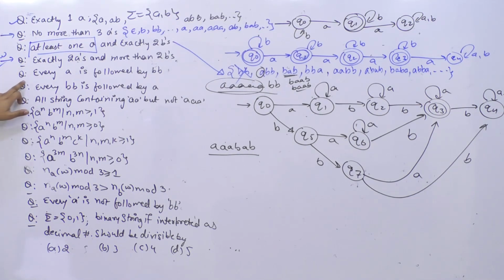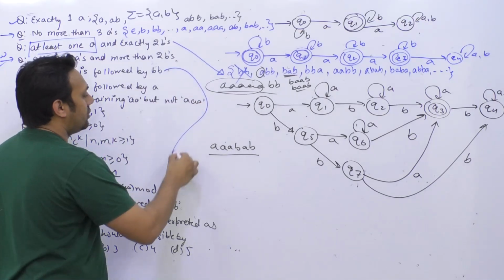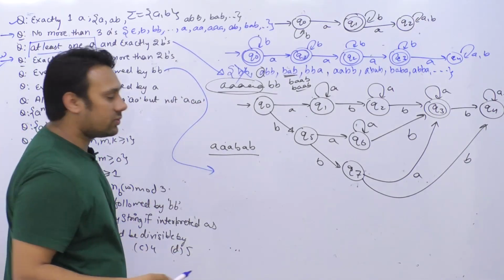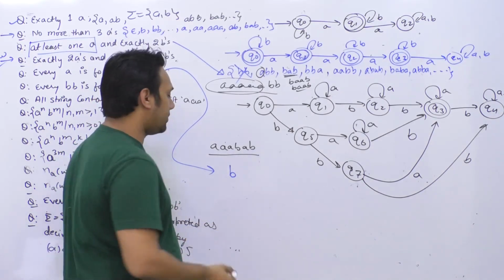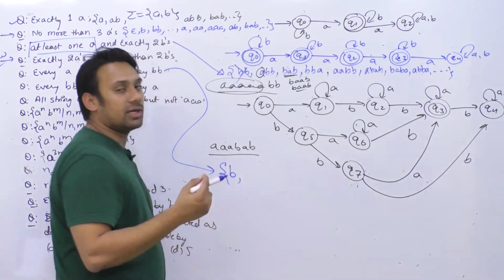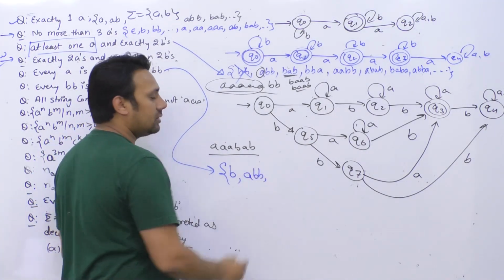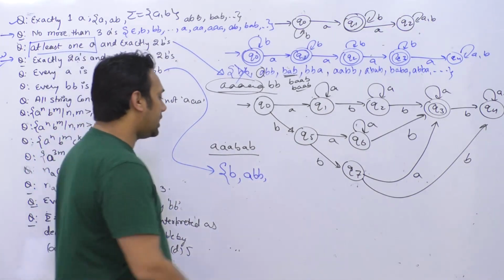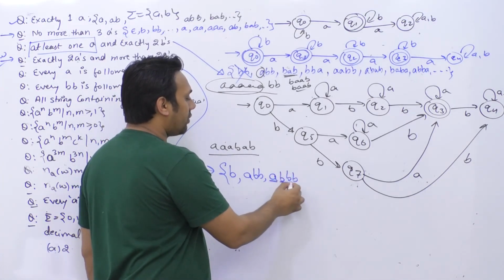Now check out this one, which is every A is followed by BB. That means wherever an A comes, it should always be followed by BB. So if we have a string which is B, no problem, because there are no A's, and they are only putting the restrictions on A. What they are saying is if we get an A, it should have BB, right? We can also have a string like A triple B. Why? Because this A is followed by BB.